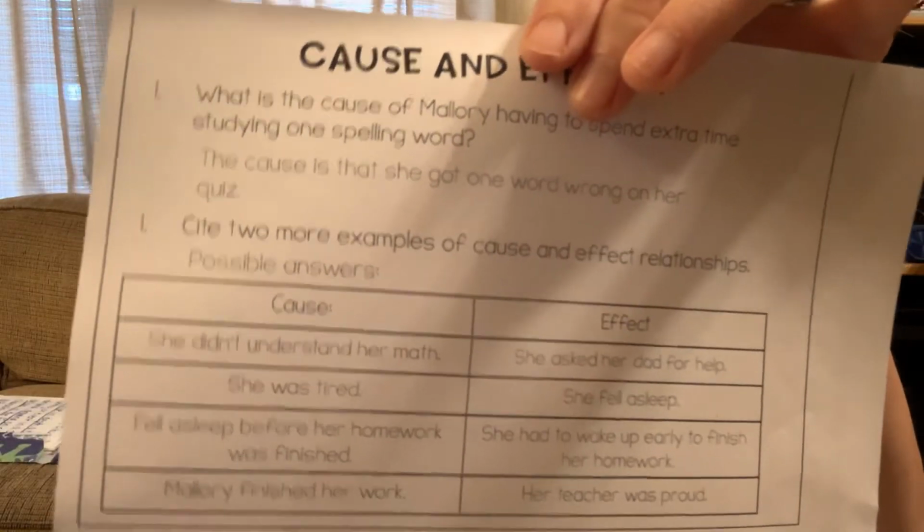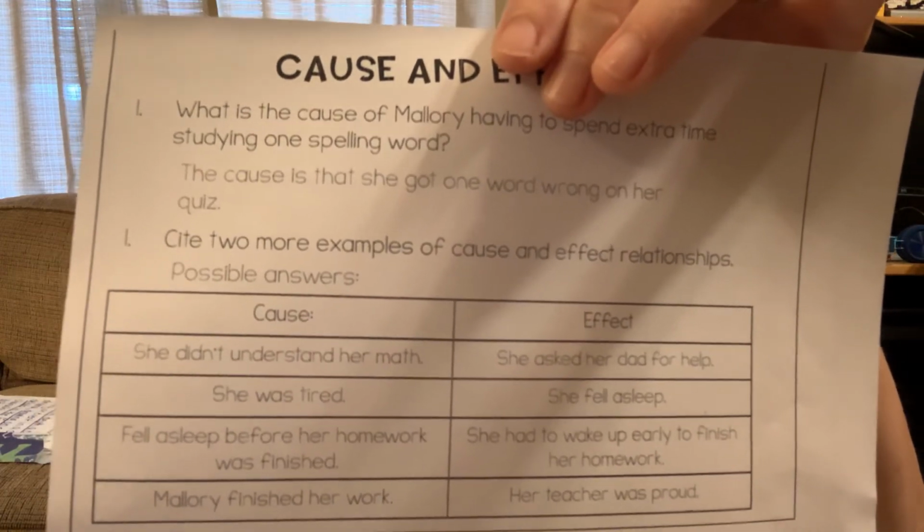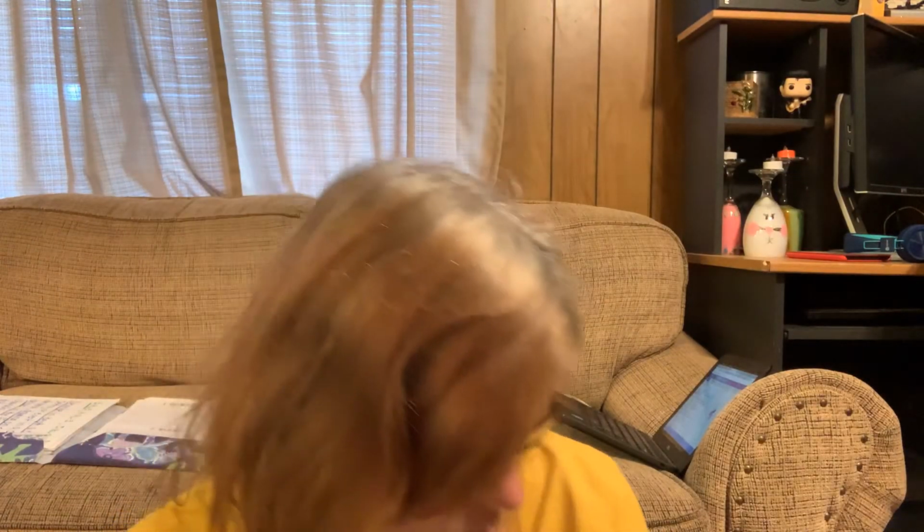Good job. So y'all just have to choose 2 of those, and if you found some others in there, you're welcome to use those. But there you go. So remember again that cause and effect is what happened and why did it happen. And like I said, sometimes I think about what happened and I think about what caused it to happen. I have to kind of look at it backwards. But if you don't have to, that's fine. You do how you do best. But that's what Miss Maisie has to do.